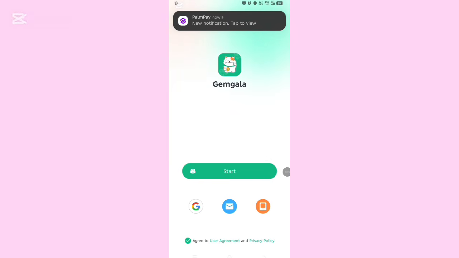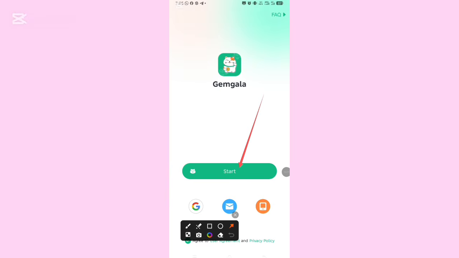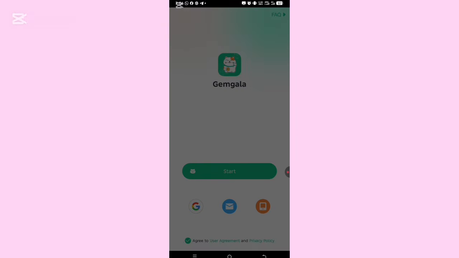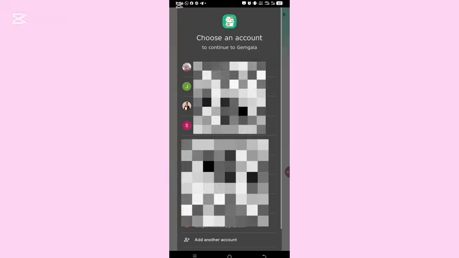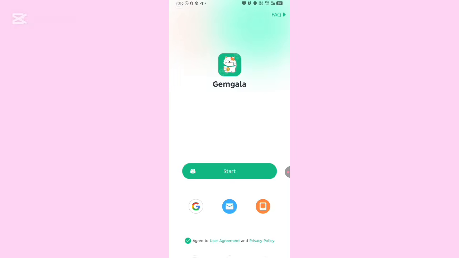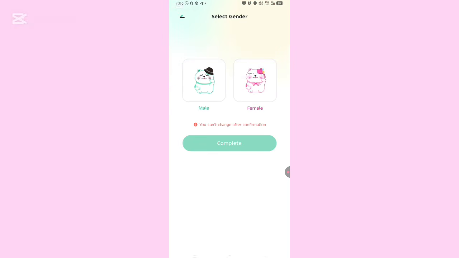Once you come here, they will tell you to start. Please do not click on this start for any reason. Do not click here too, and never click on this place. The place you will click is this, use Google. Once you click on use Google, it will bring you inside the app. I'm using this particular account for the sake of those that have not opened or used this app before. If I use my previous account, you will not be able to catch up with some things. You will miss a lot of things that you need to do before you log into this app. Do you understand me?